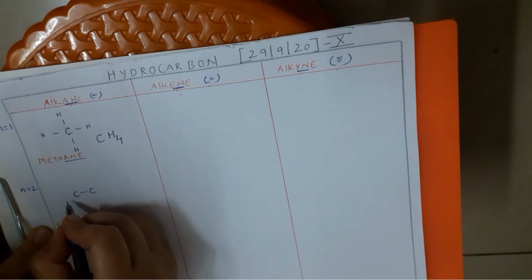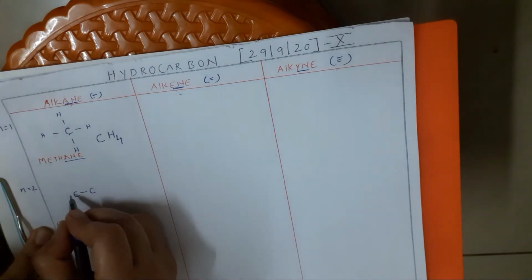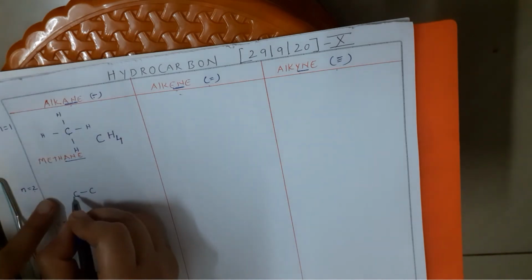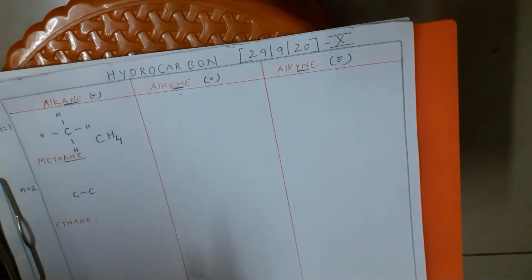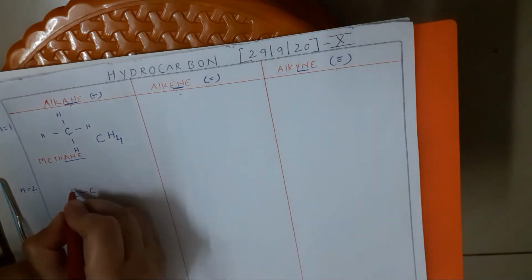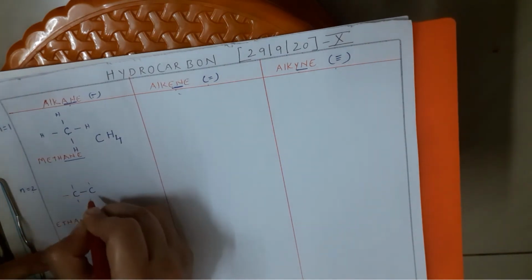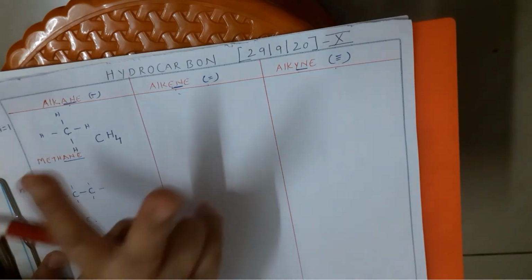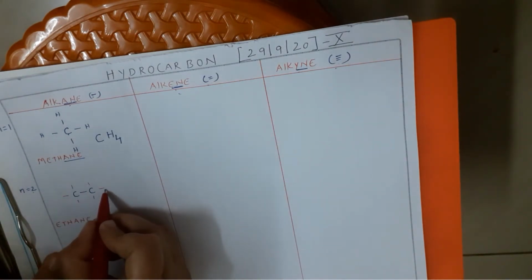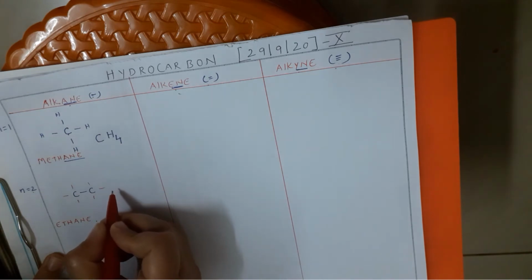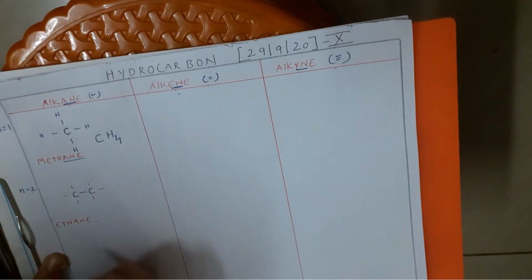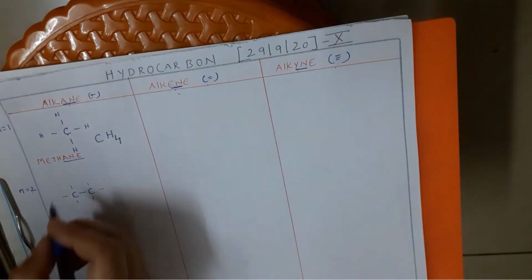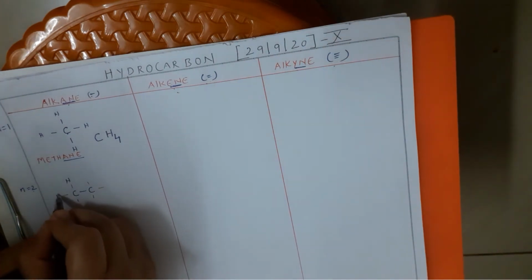And each carbon, let us again go back to the basics, each carbon has 4 electrons. So that means one is already satisfied. So still how many more is each carbon left with? It is left with 3 more electrons. Since it's a 2 carbon chain, it will not further link with carbon. So that means the left-over electrons are going to bond with hydrogen. So now let us show the bond with hydrogen.